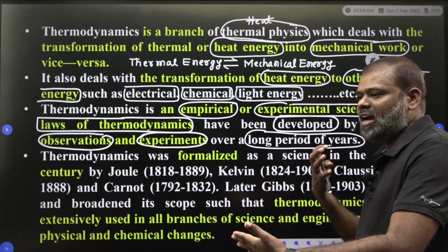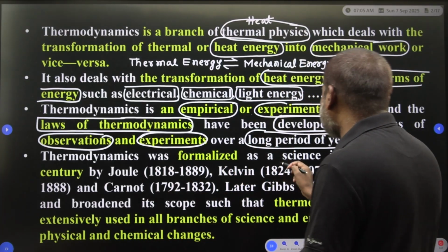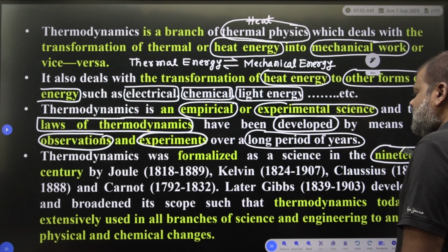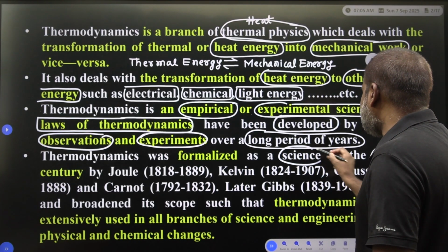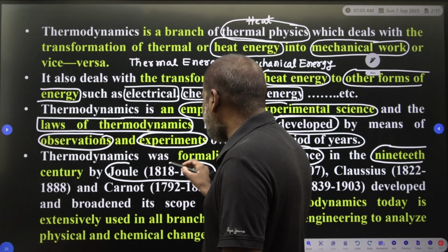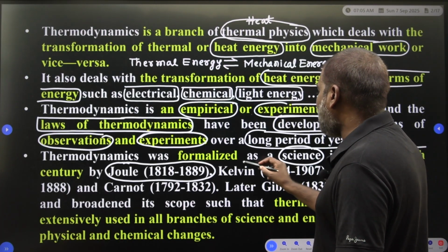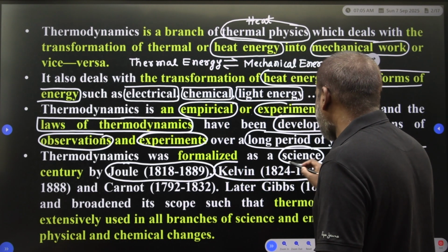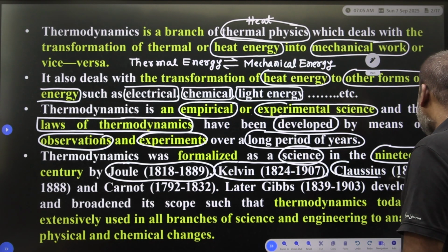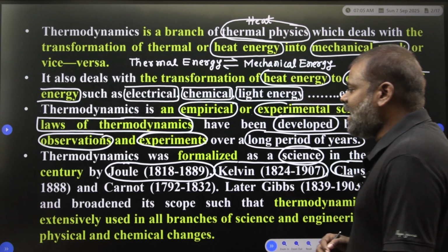Thermodynamics was formalized as a science in the 19th century. The first scientist is Joule, 1818 to 1889. The second is Kelvin, 1824 to 1907. The third is Clausius, 1822 to 1888.